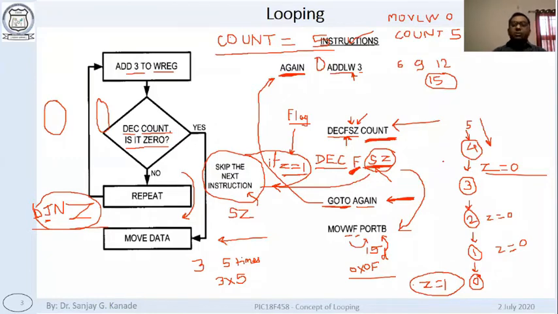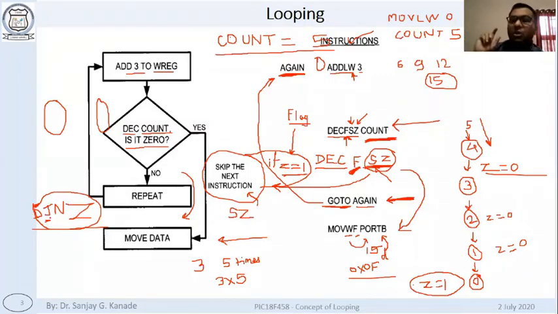जम्पिंग साठी इथं वेगळी इन्स्ट्रक्शन घेतोय. That's what I was trying to tell you, that whenever there is this DECFSZ kind of instruction, the next instruction has to be a jumping instruction or jump instruction. हे जेव्हा आपण वापरू DECFSZ तेव्हा next instruction has to be a jump instruction. But we also have some other instructions where jumping will be inbuilt inside the instruction. But in that case, we will have to do it in a little different way. We will see that how we will do. Okay.